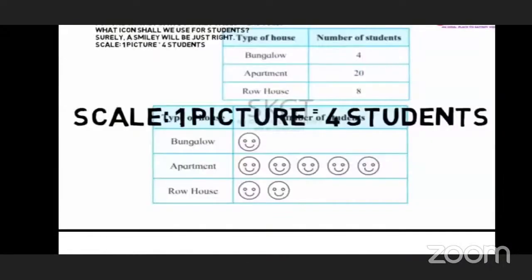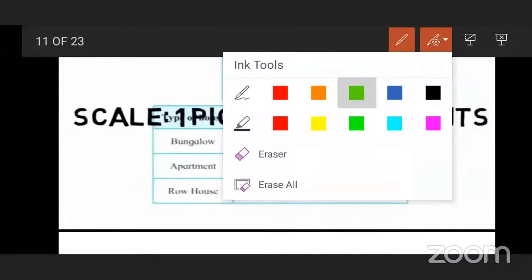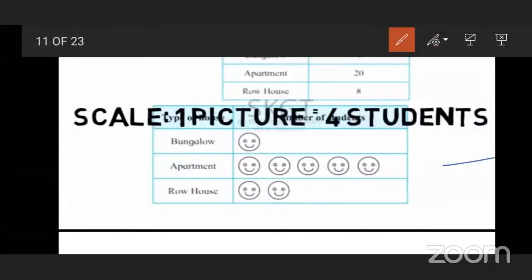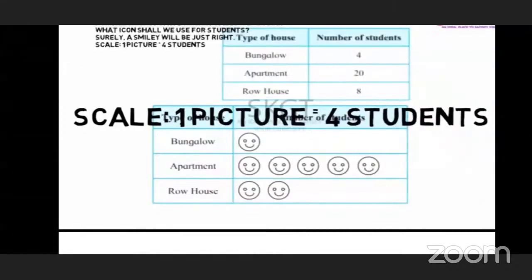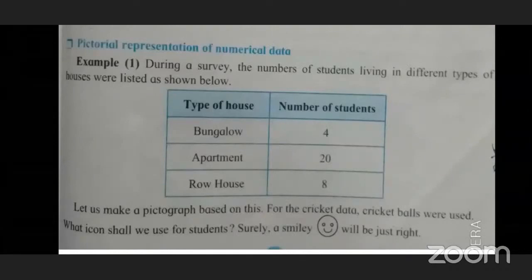So types of houses and number of students. In bungalow, how many students are listed? 4 students. In apartment, 20 students. Row house, 8 students. So what they asked us to do is make a pictograph, using one scale picture, based on this data.